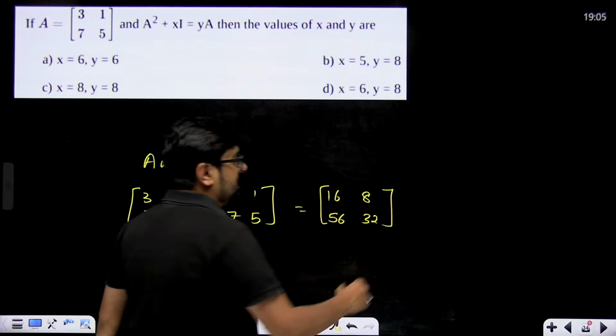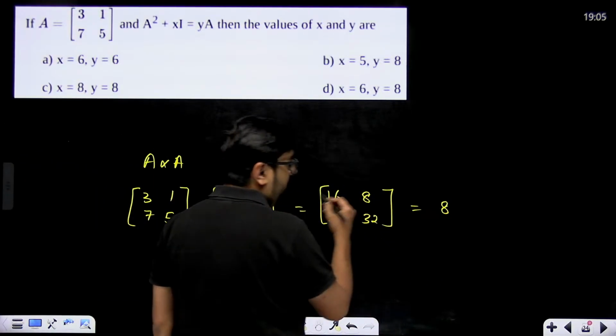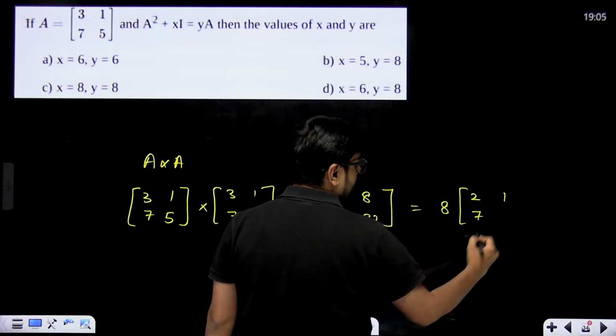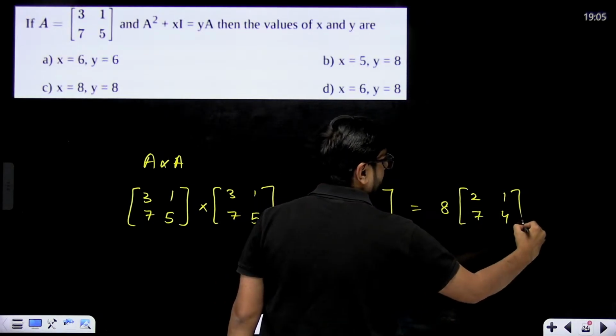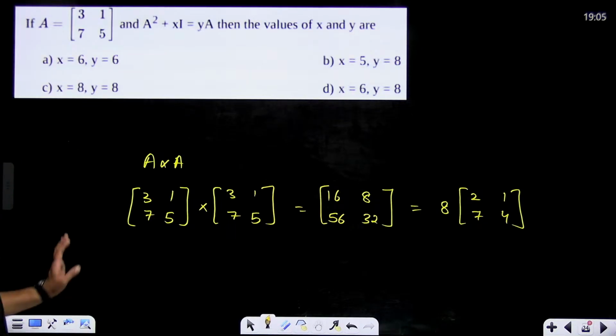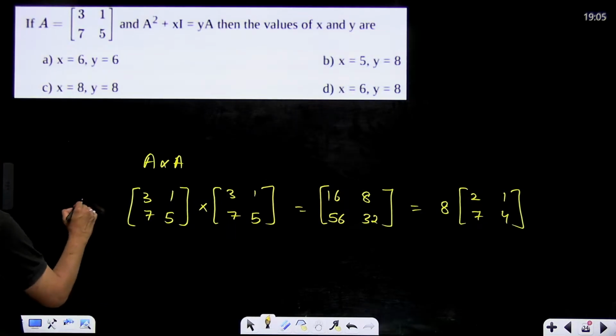Now can we take something common from all of these? We can take 8 common from all the elements. This will become 2, this will become 1, this will become 7, this will become 4. Correct? We can do that. A square can be written like this, just for the information. So this is your A square.